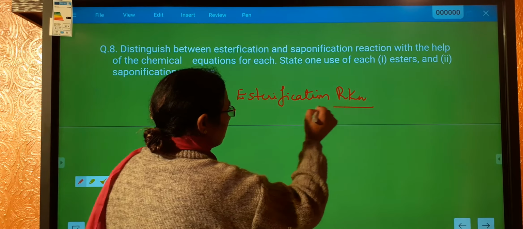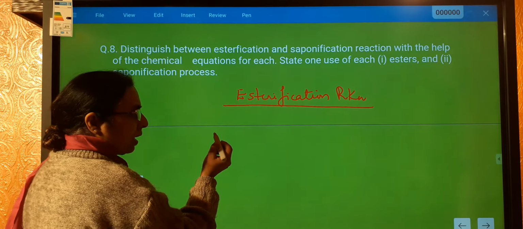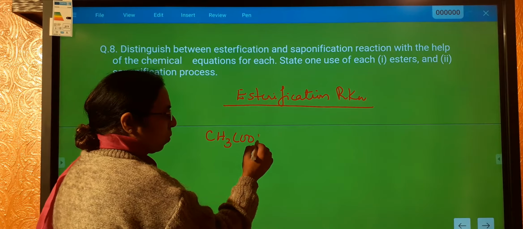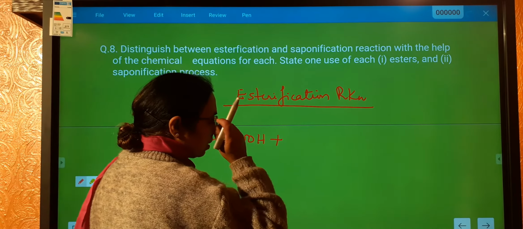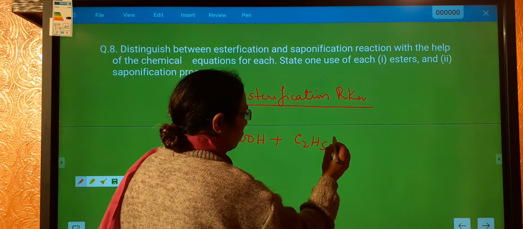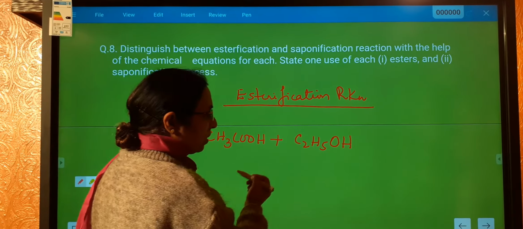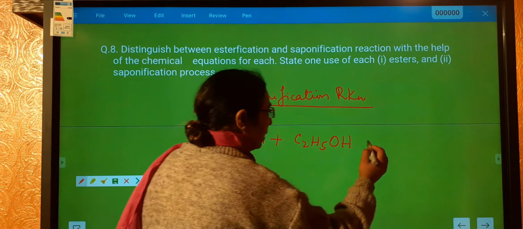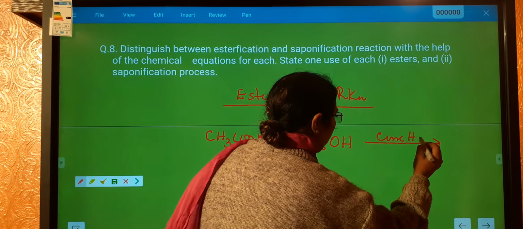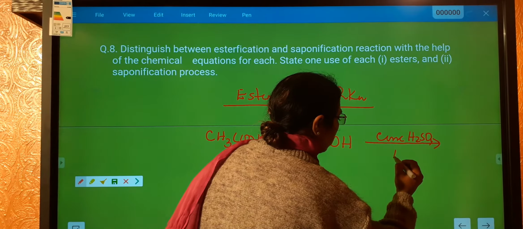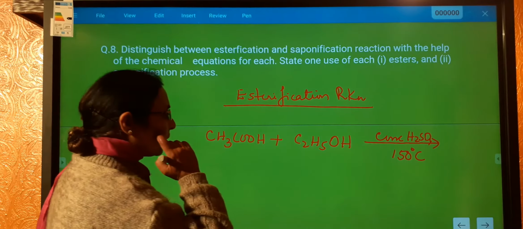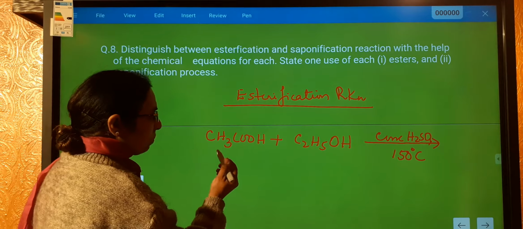Esterification is when an acid such as CH3COOH plus an alcohol such as C2H5OH react together, again using concentrated sulfuric acid, and the temperature is around 150 degrees centigrade.